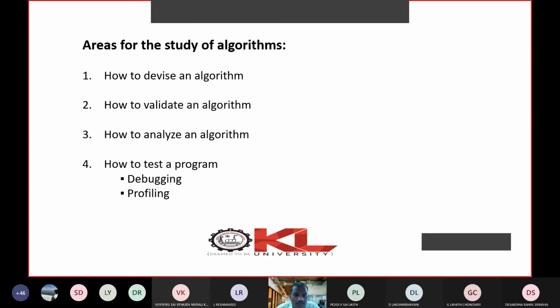Similarly, algorithm is a very broad discipline. In that broad discipline, one part talks about how to design, another part talks about how to validate, how to analyze, and the fourth one talks about how to test. So these are the 4 important areas. We will look into each one of these one by one.